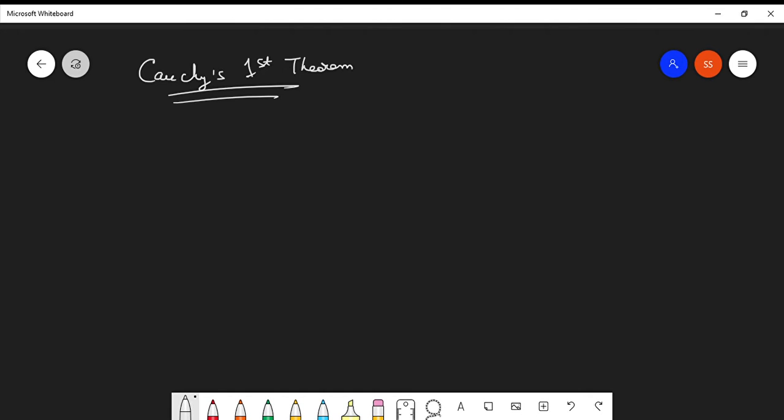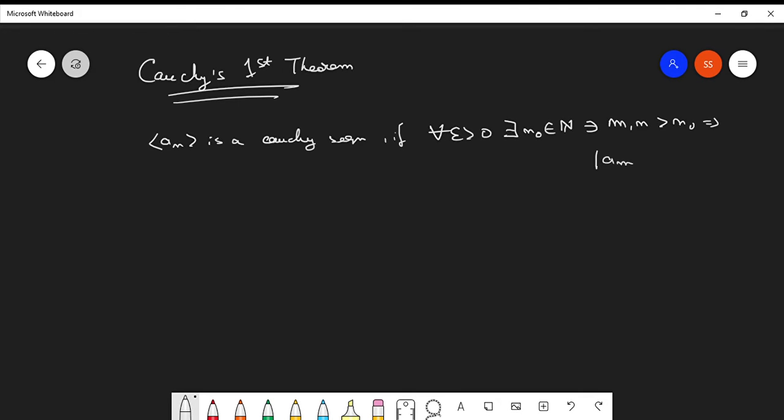So Cauchy sequences we have already discussed. That is, a sequence a_n is a Cauchy sequence if for all epsilon greater than 0 there exists some n naught belonging to N such that m and n greater than n naught implies the modulus of the difference between a_m and a_n will be less than epsilon, for all m and n. This is what we know about Cauchy sequences.